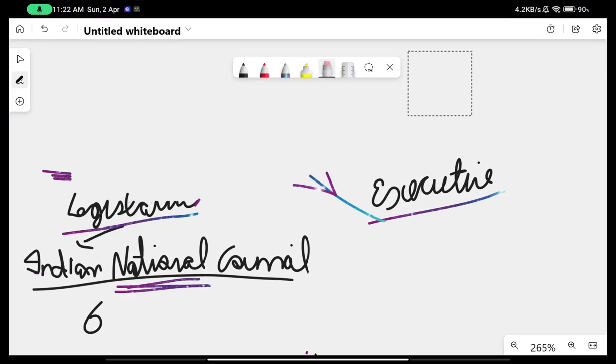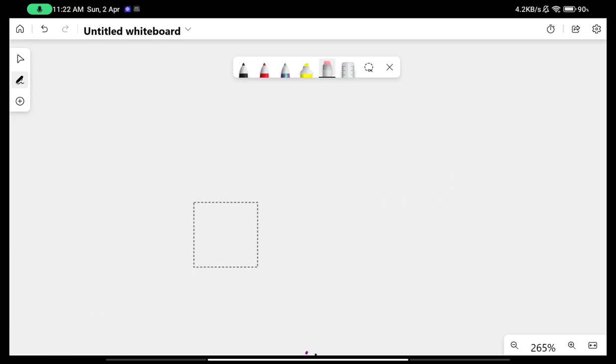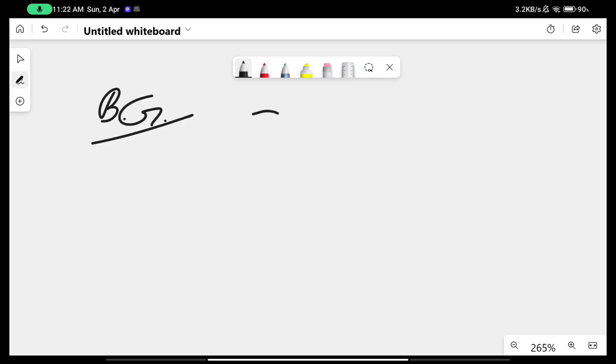So up until now, before now, what was the thing? The civil service examination that we are currently preparing for was introduced by the British government. This is one important point. At that time it was called the Civil Services Examination instead of IAS or UPSC.